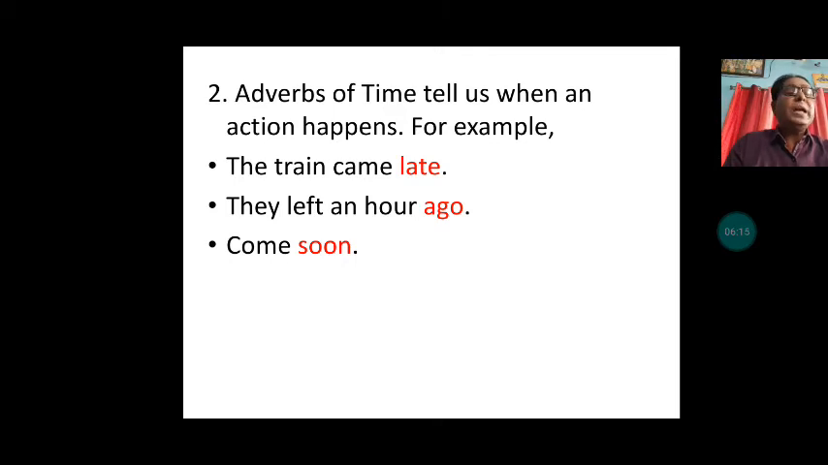They left an hour ago. Here "ago" is also telling about time. Come soon. Here "soon" also tells about time. Or you may give several examples like these that will indicate time.